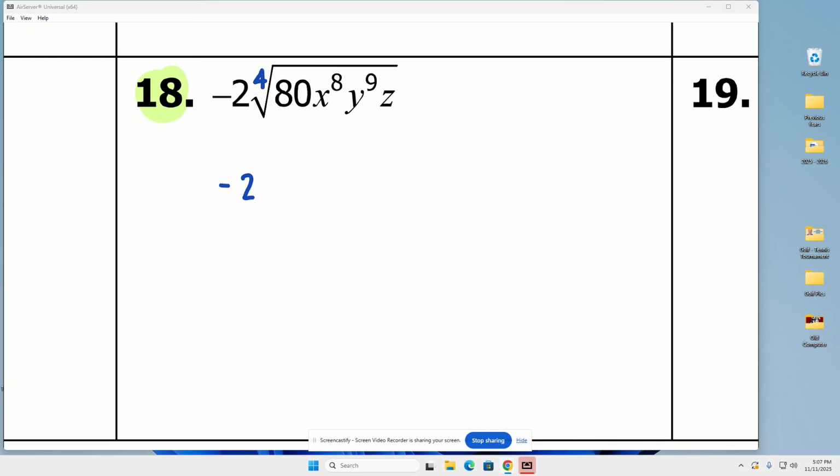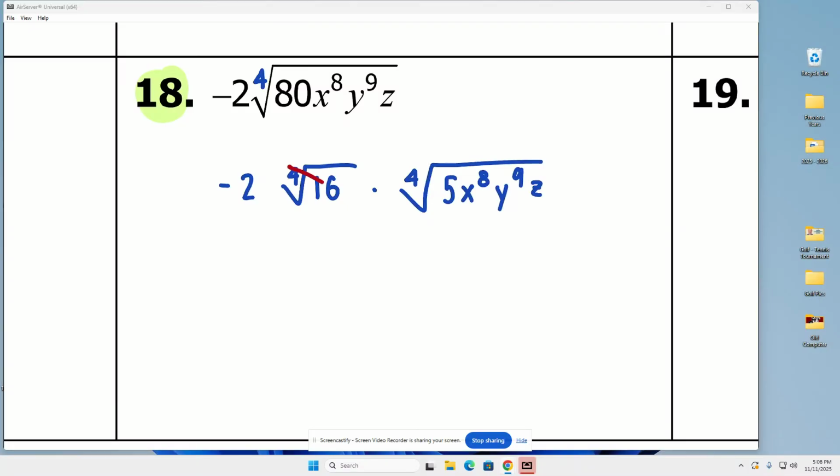Well, sure enough, the only thing I see there is 16. Does 16 go into 80? Try it real quick. It sure does. It goes in there 5 times. So we're going to use 16 times 5. We use 16 because it's the perfect fourth that goes into it, and it goes into it 5 times. So 5 is going to get stuck. 16 is going to get to escape.